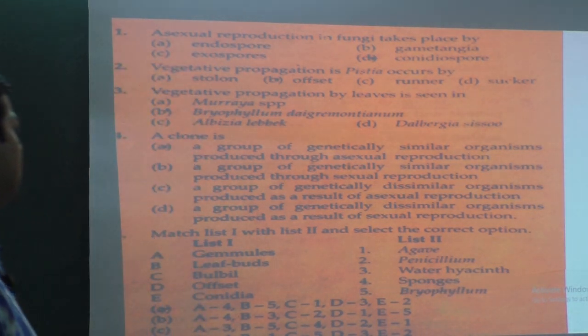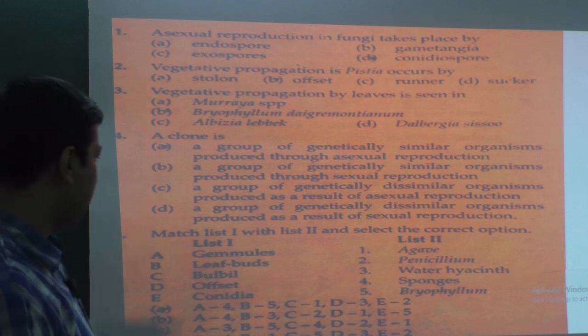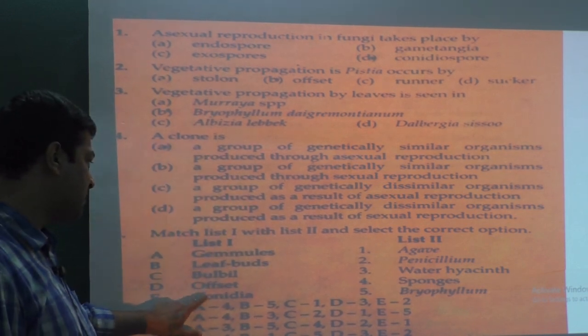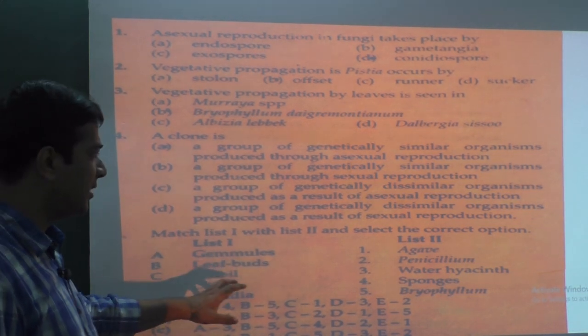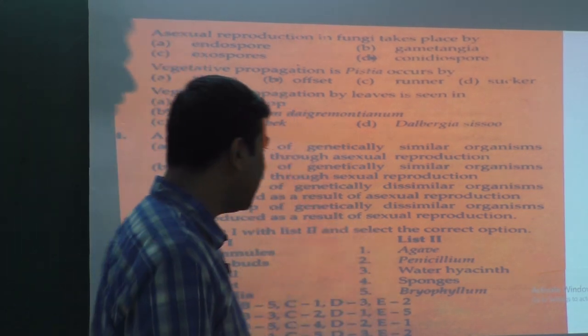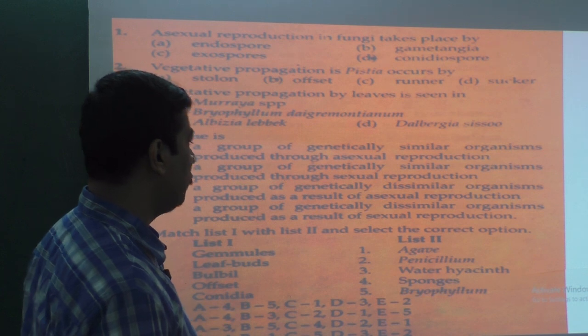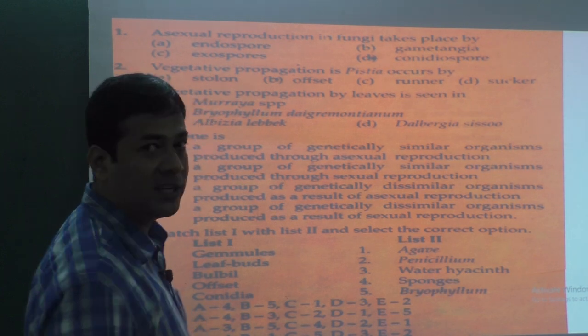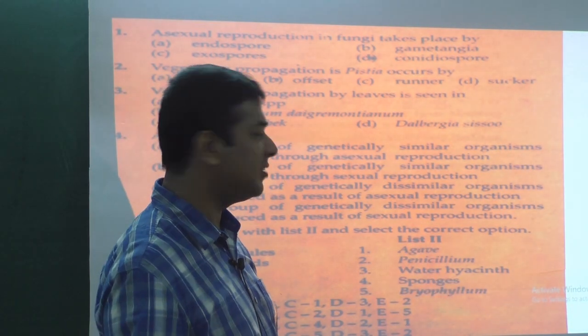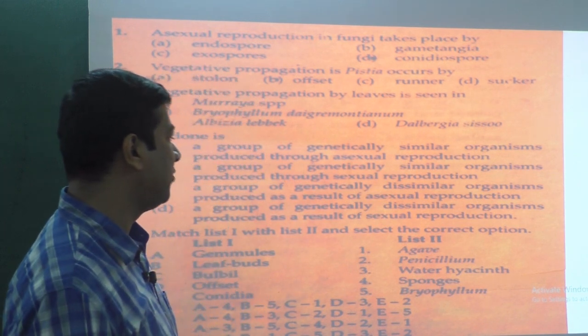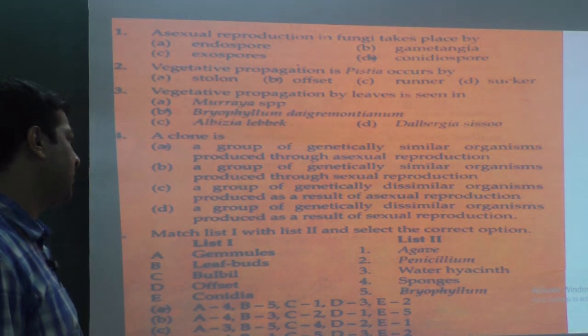Then match list 1 with list 2 and select the correct option. Option A: gemmules, leaf buds, bulbil, offset, conidia on the left side, and on list 2: agave, penicillium, water hyacinth, Eichhornia is called water hyacinth, you have learnt in the first chapter, sponges, Bryophyllum. Can you match?